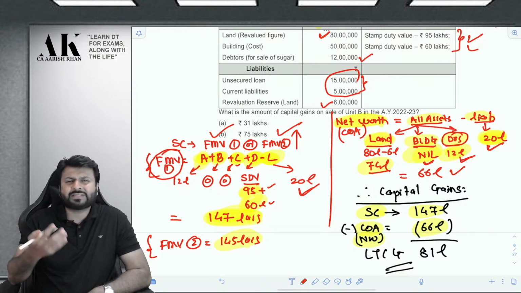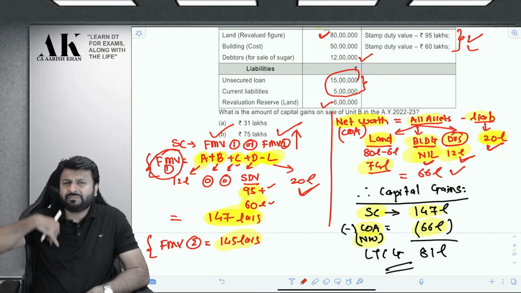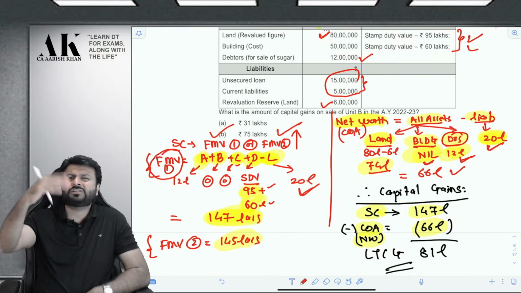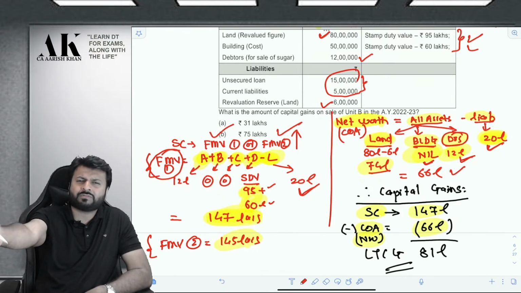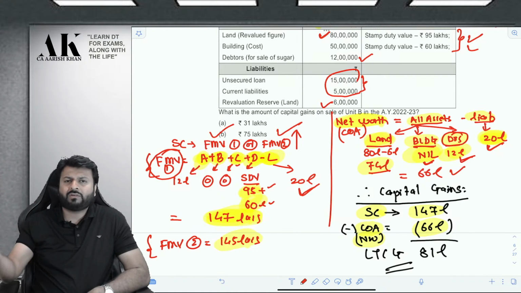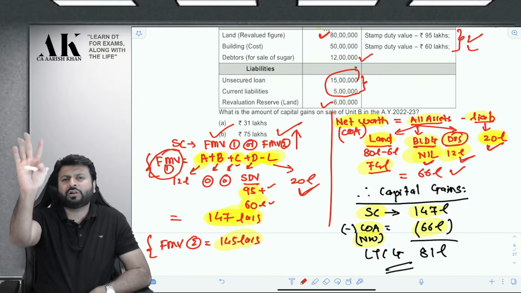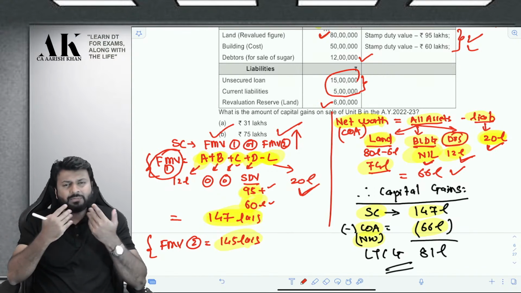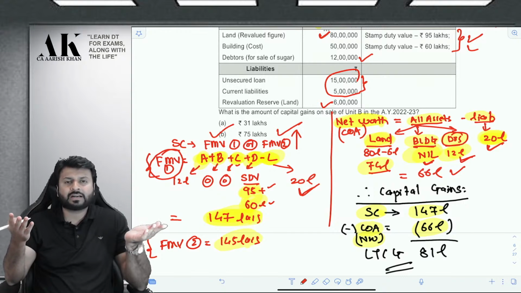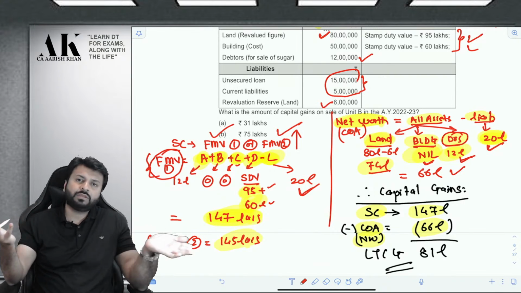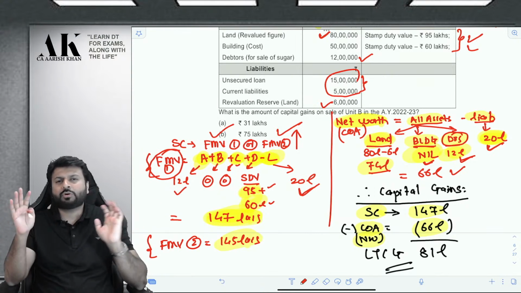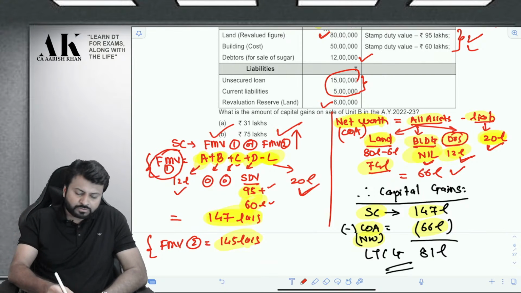What is C? C is missing in this question. That is unlisted shares. Are we transferring some unlisted shares to someone? No. So that is 0. What is B? B is jewelry, etc. Are we transferring some jewelry to someone? We don't have any jewelry, so take that as 0. What is A? It is the balancing figure of all the assets, at book value. So A is the balancing figure. B is jewelry, etc. C is unlisted shares at FMV, D is immovable property, and L is liability. So A is the balancing figure, take the book value. So the total amount comes to 147 lakh.